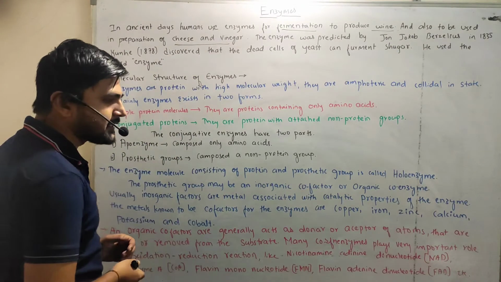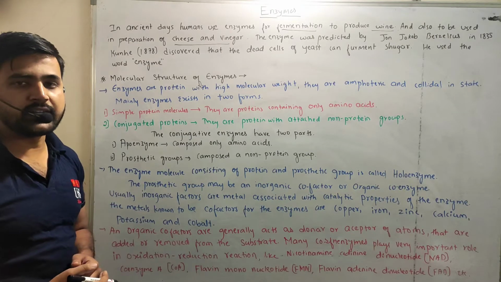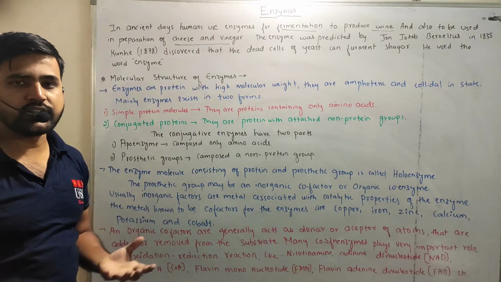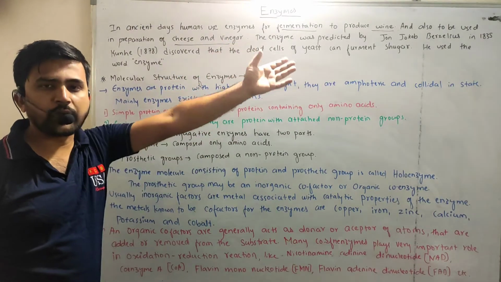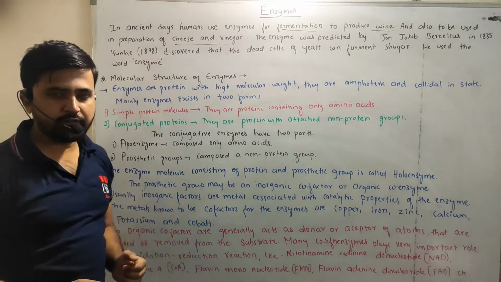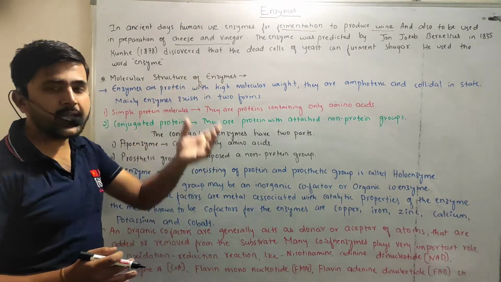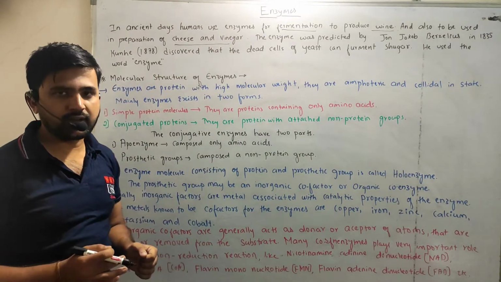In earlier days, people used enzymes for fermentation purposes, but they didn't know the exact phenomena of the enzymes, what the exact work of the enzyme is.